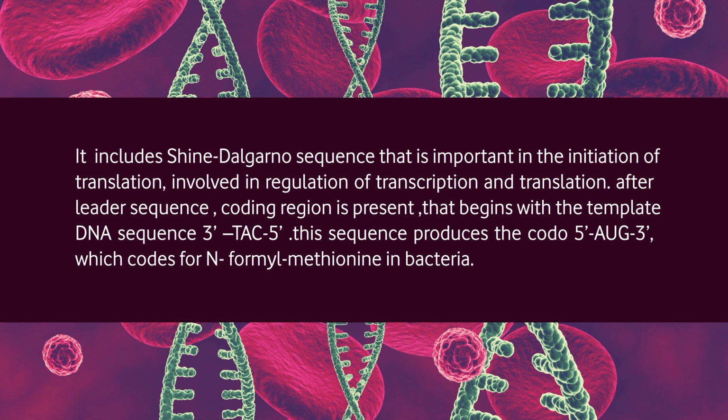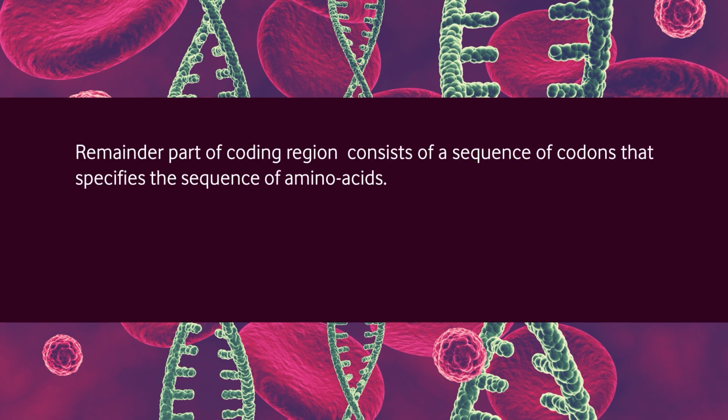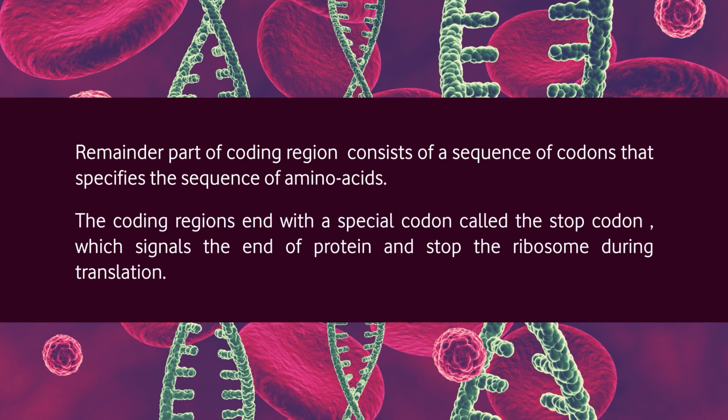Just after the leader sequence, the coding region is present. The coding region begins with the template DNA sequence 3' TAC 5'. This sequence produces the codon AUG, which codes for N-formylmethionine in bacteria, a modified amino acid for protein synthesis. The remainder of the coding region consists of a sequence of codons that specifies the sequence of amino acids for that particular protein. The coding region ends with a special codon called the stop codon, which signals the end of protein and stops the ribosome during translation.